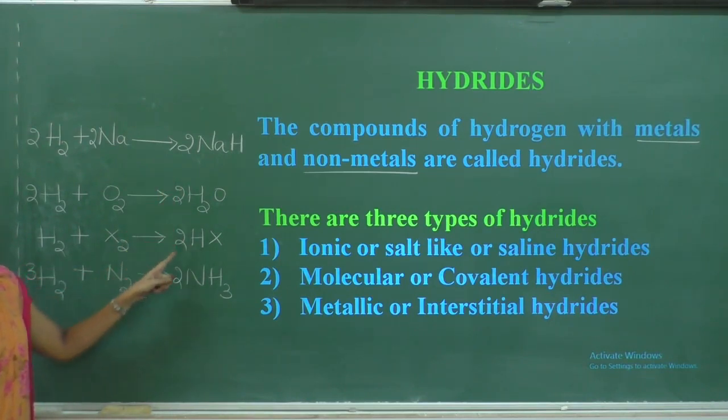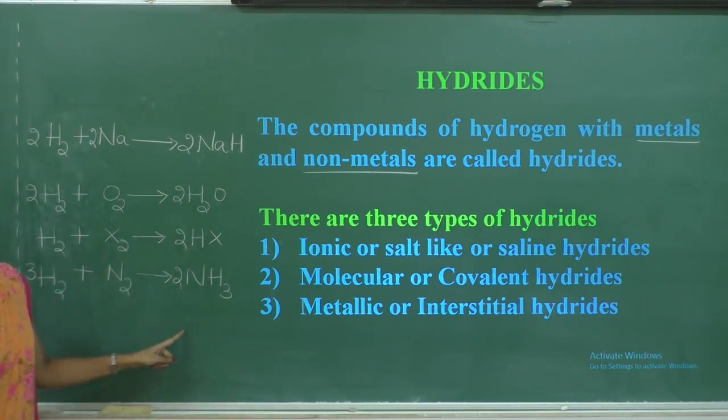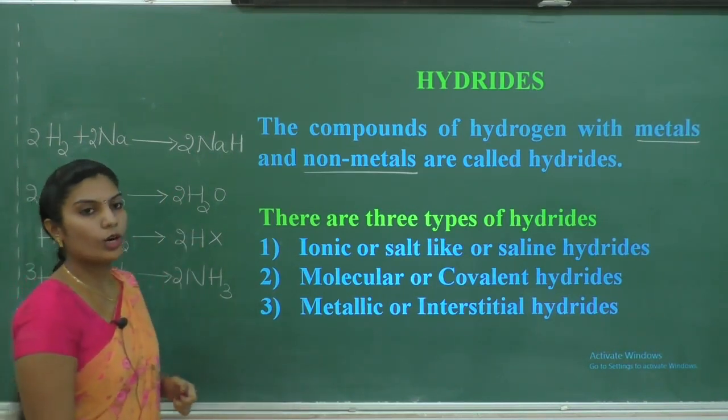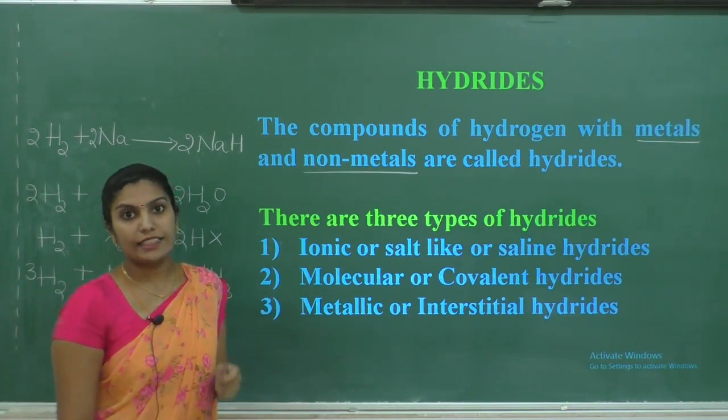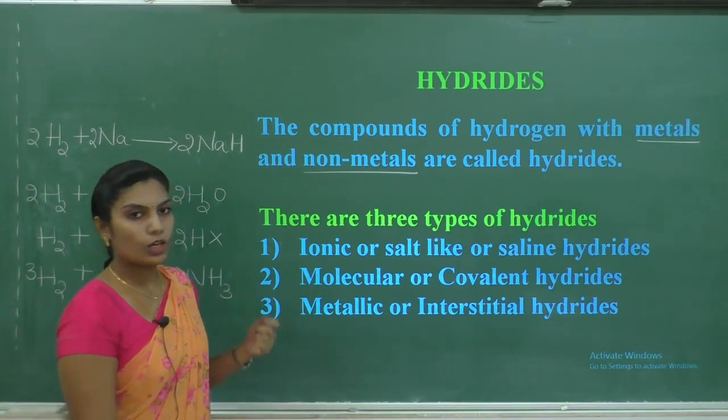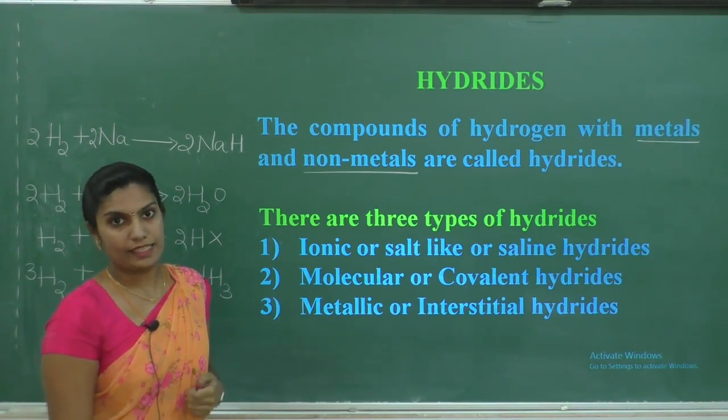These are examples for different types of hydrides. So, we can define hydrides as the compounds of hydrogen with metals and non-metals.